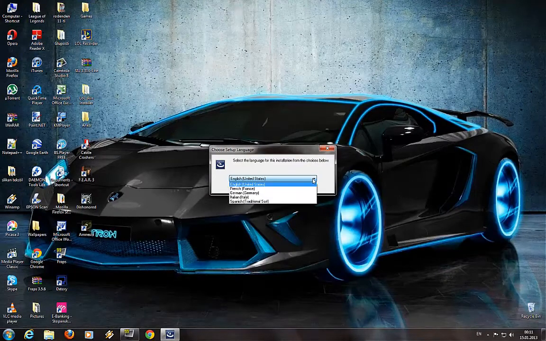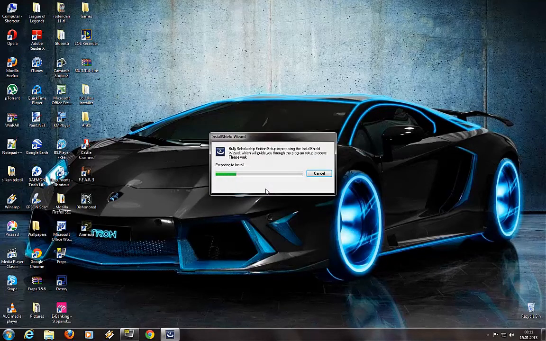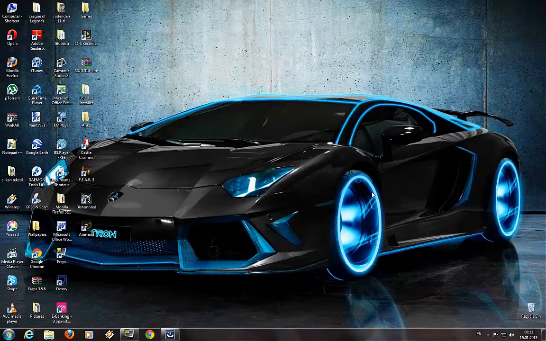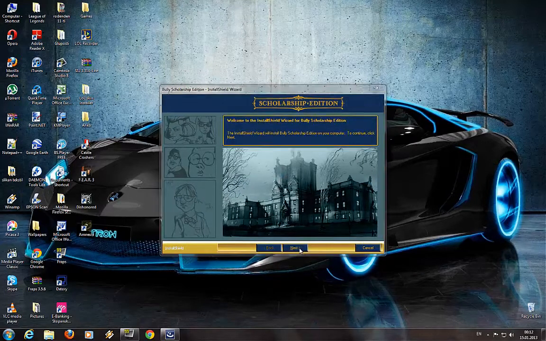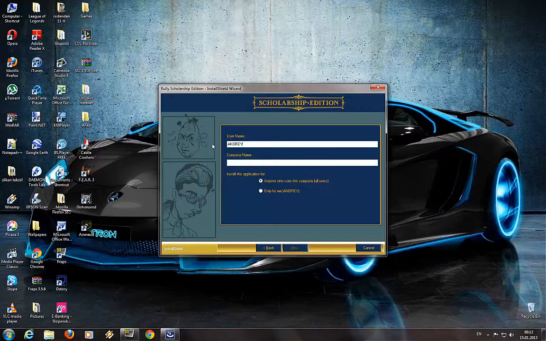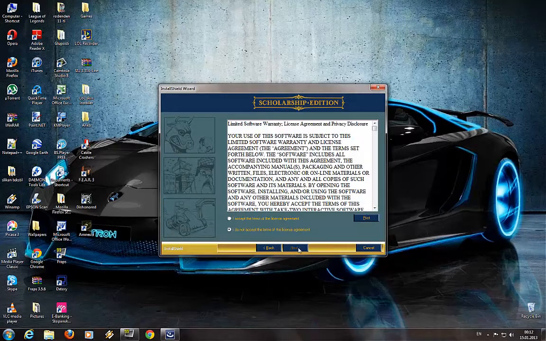And choose what language you want the installation process to be. I'm just gonna leave it in English. Click OK. This is just preparing to install. So you have to wait a little while here, and then click next. You'll have your username here, then right here Rockstar, then click next.